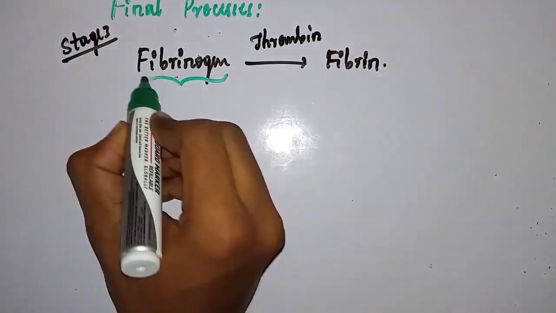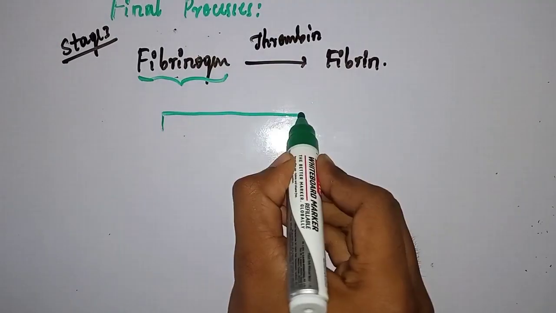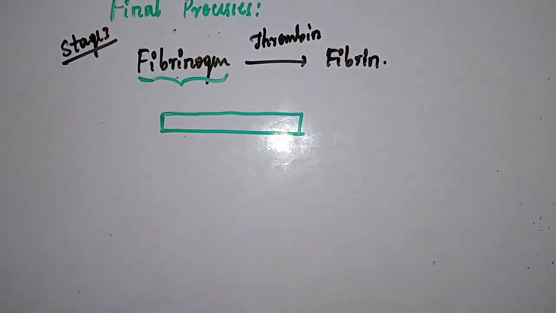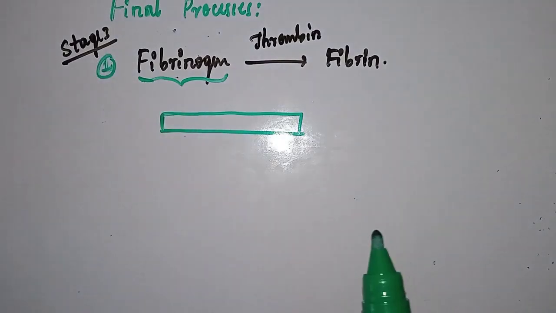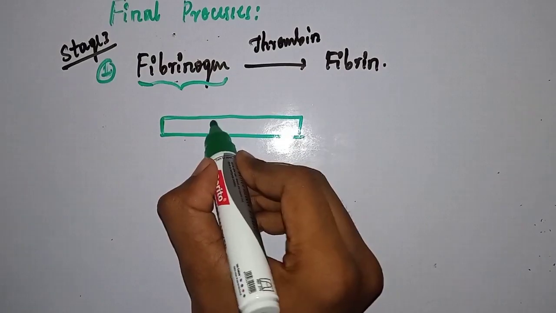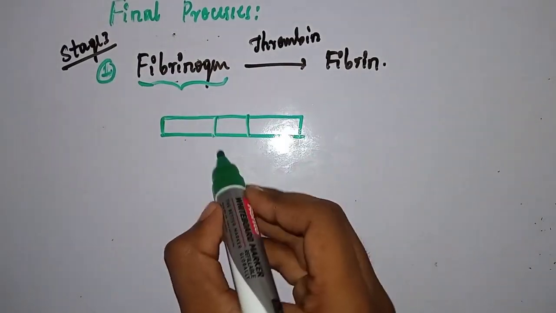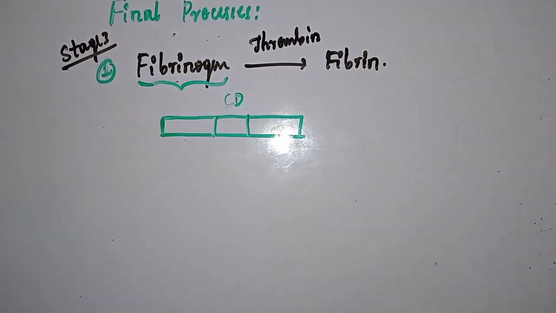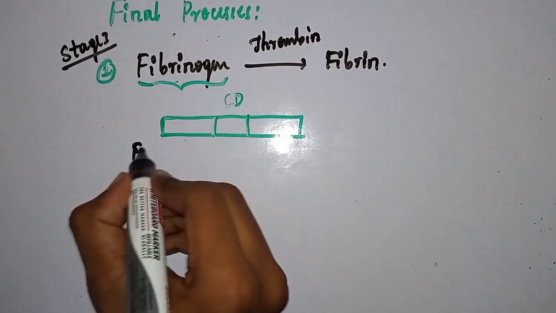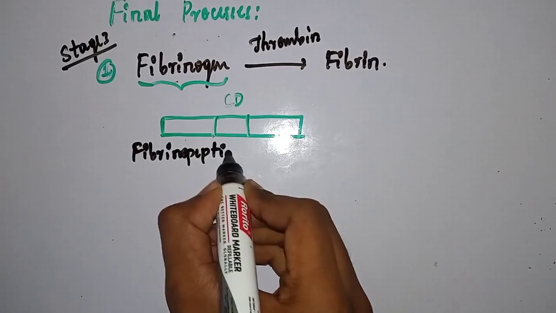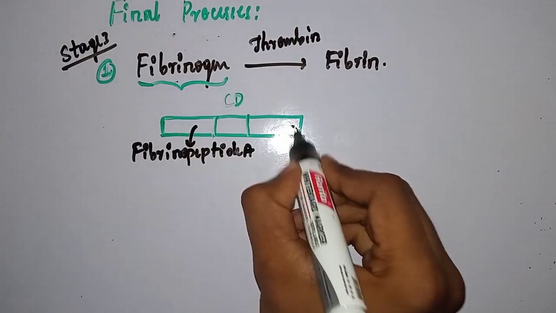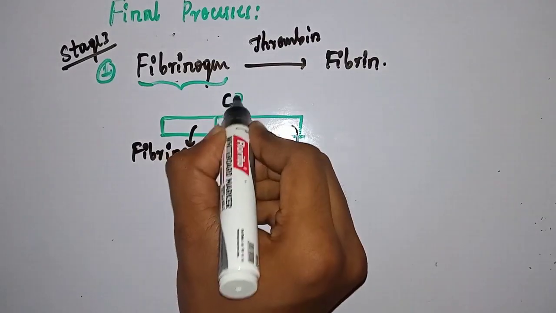This fibrinogen has 3 domains, right? See here. For the complete formation of clot, these final processes should occur, right? In this, the first concept is formation of fibrin, ultimate fibrin. See here, this is fibrinogen. It has a central domain and 2 peripheral ones. These are called fibrinopeptide A, this one, and this one is fibrinopeptide B, and the central one is the central domain.